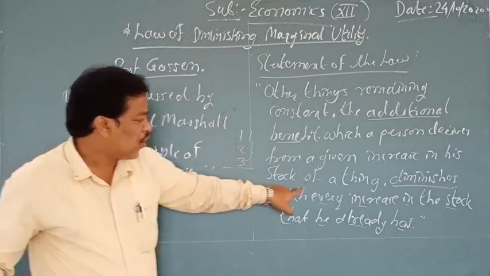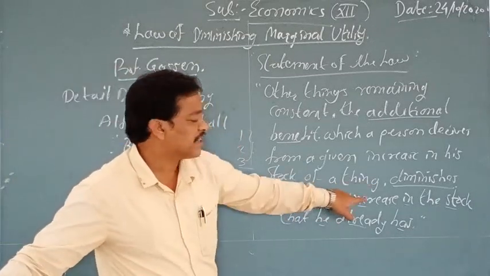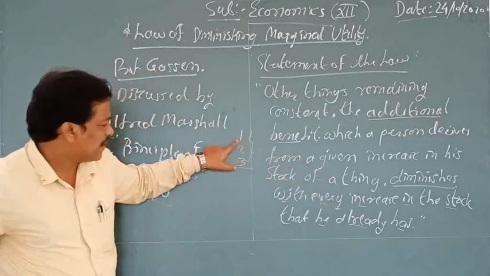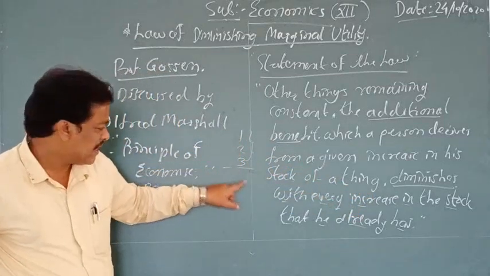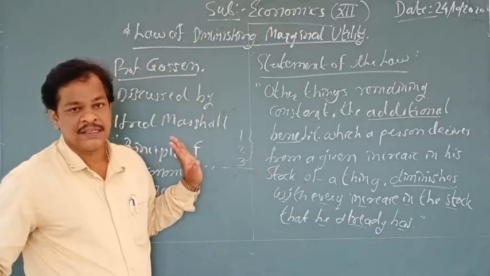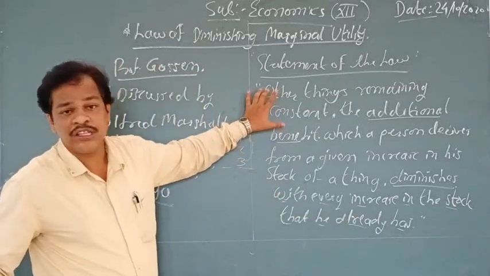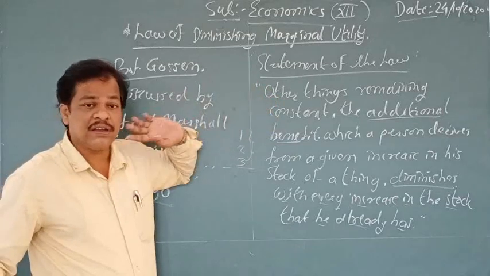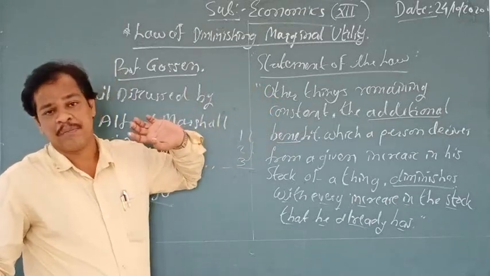Increase in the stock of the thing diminishes with every increase. One glass, again one glass, again one glass. With every increase in the stock that he already has, the utility decreases. This law is going to explain all these things. It is the reason that this law is very important.